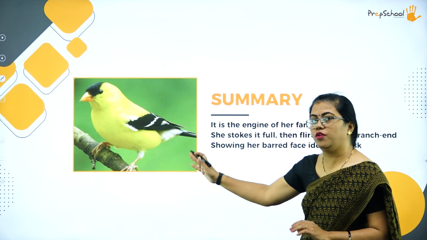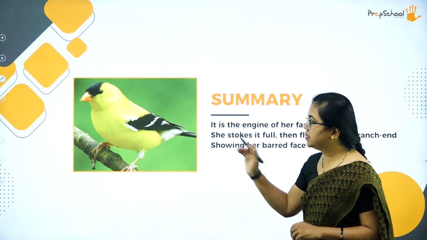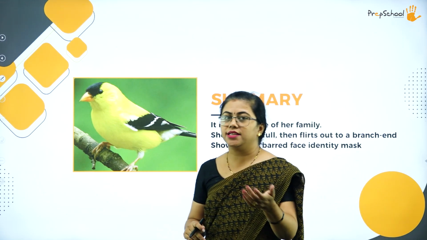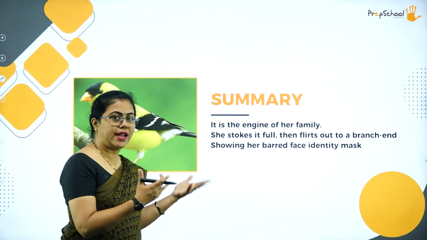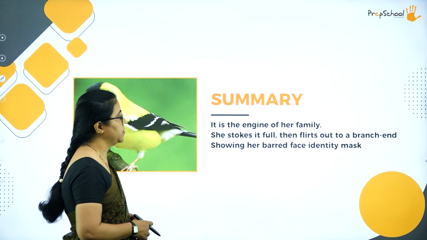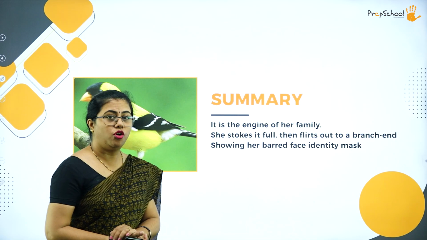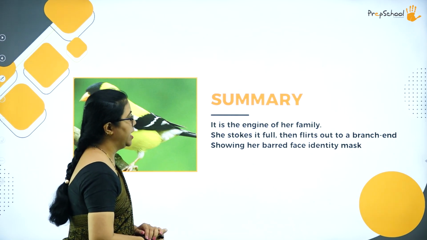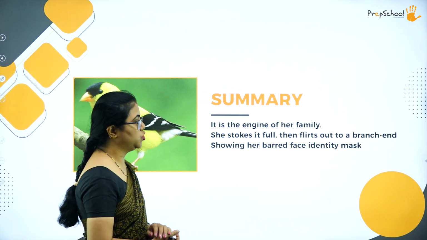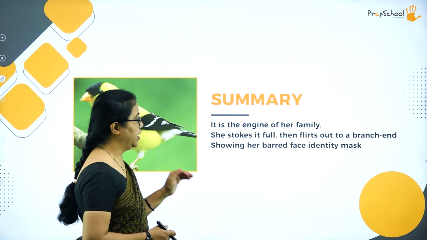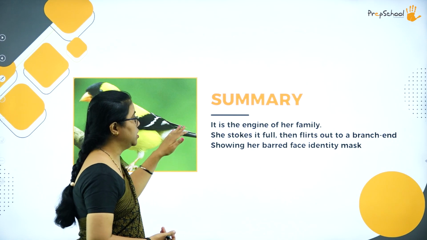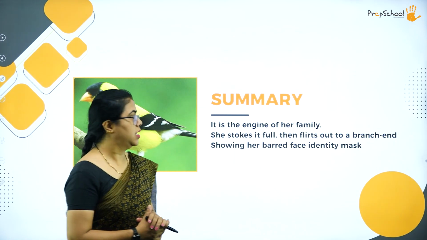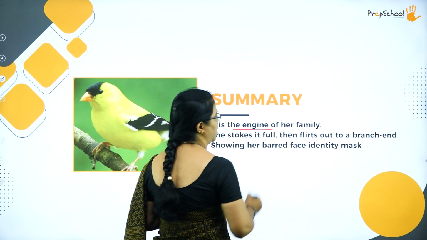Okay, so this is the goldfinch bird I was talking about. This is how the bird is, and when it enters the laburnum tree, it also looks yellow. The color actually blends with the color of the tree. Then, it is the engine of her family. She stokes it full, then flirts out to a branch end, showing her barred face identity mask. The poet is talking about how she is the life of her family. It is the engine of her family.